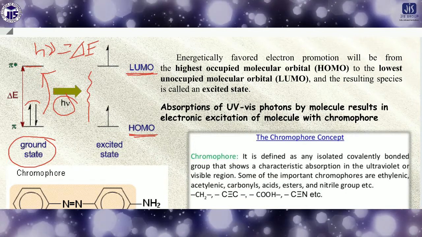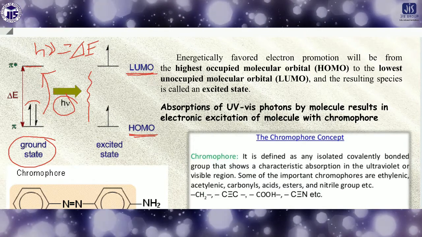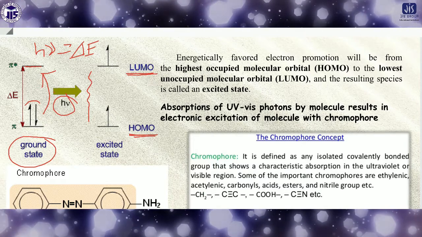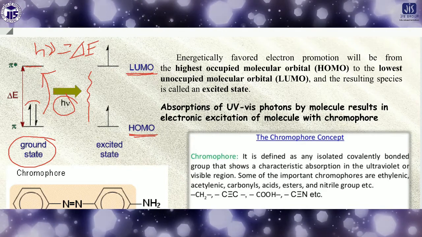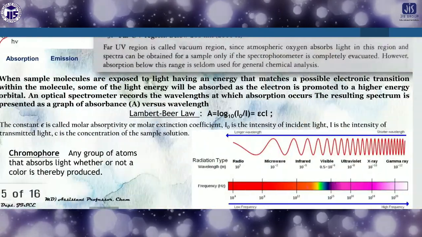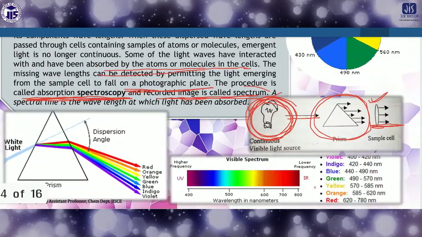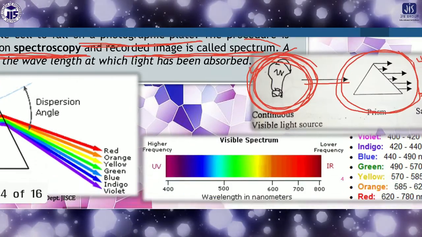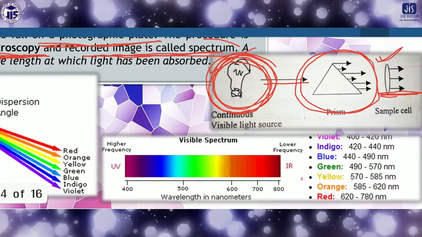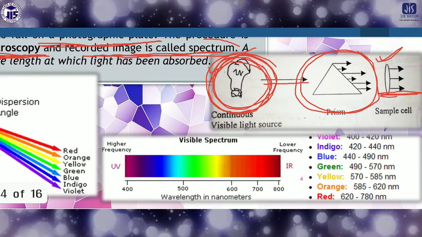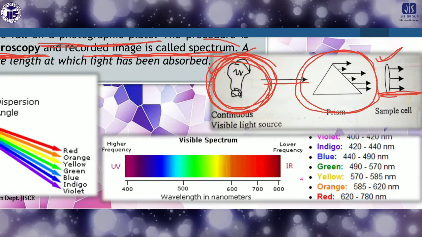That means this energy gap may match with the blue light, or with the yellow light, or with the red light, because there are so many chances, since there is a particular energy range for each and every light.